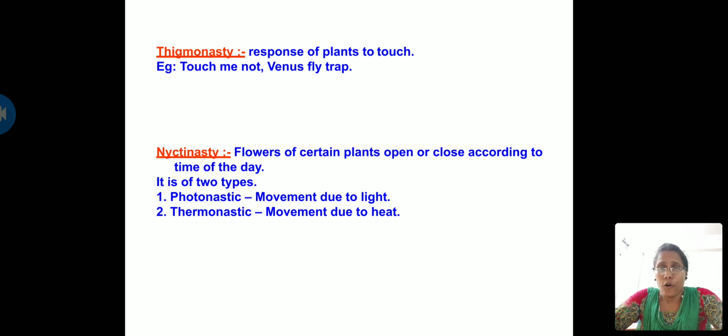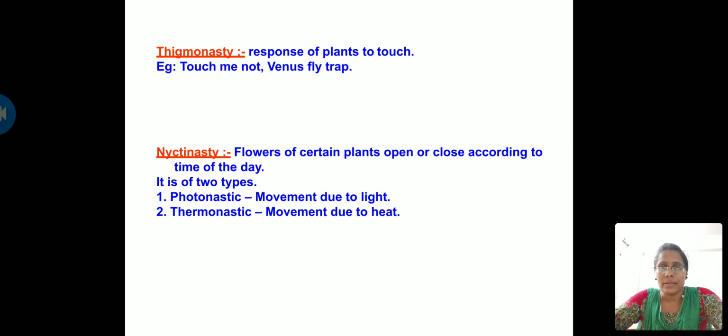Photonastic: photo means light, and nastic refers to opening and closing. Photonastic is movement due to light. Examples of photonastic movement are the dandelion flower and the moonflower. The dandelion flower opens during daytime and closes during night time. According to the availability of light, it opens, and if the light diminishes, it closes. So this is photonastic movement.